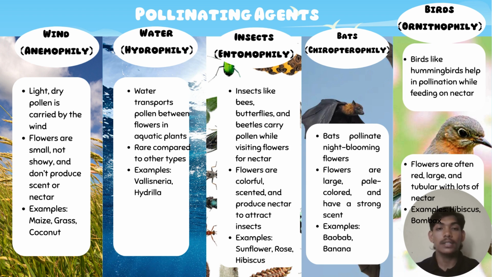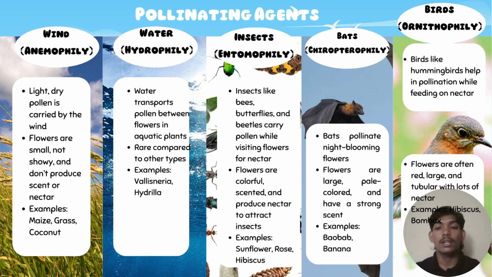Next, pollinating agents. There are five pollinating agents. First, wind. Anemophily. Light, dry pollen is carried by the wind. Flowers are small, not showy, and do not produce scent or nectar. Examples: grass and coconut. Second, water. Hydrophily. Water transports pollen between flowers in aquatic plants, which is rare compared to other types.